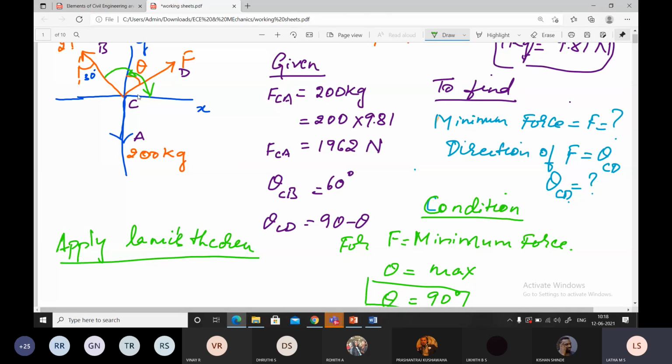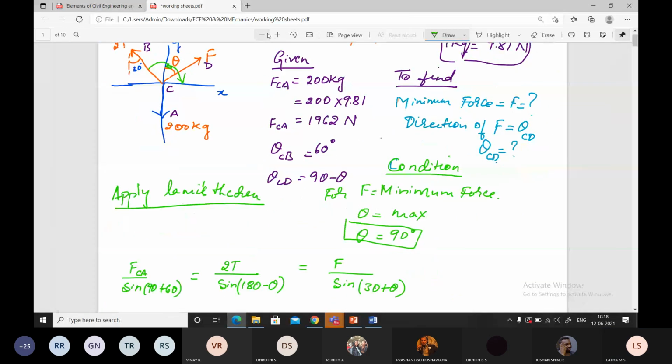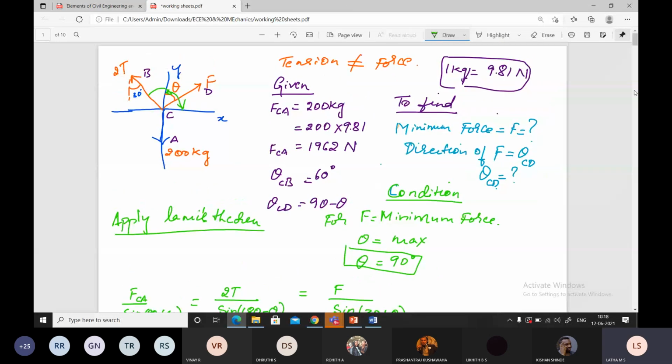Correct? FCA is this force, right? What is the angle subtended by the other two forces? 30 plus theta. It is FCA by sin 30 plus theta.